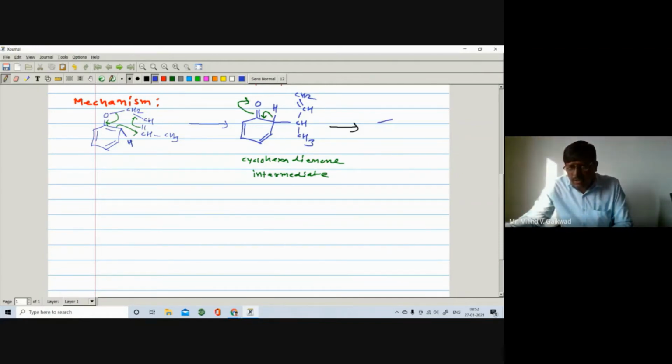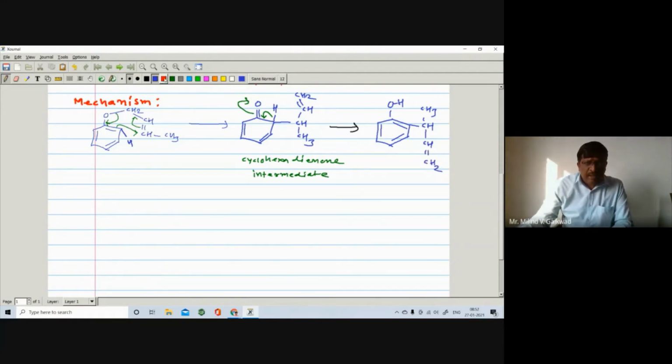Okay, so here you are having, here is a pi bond, here is a pi bond, here is a formation of pi bond. It becomes O reacting with H, so it becomes OH, and here you are having CH, here is a CH3, right? Then here is a CH double bond CH2.